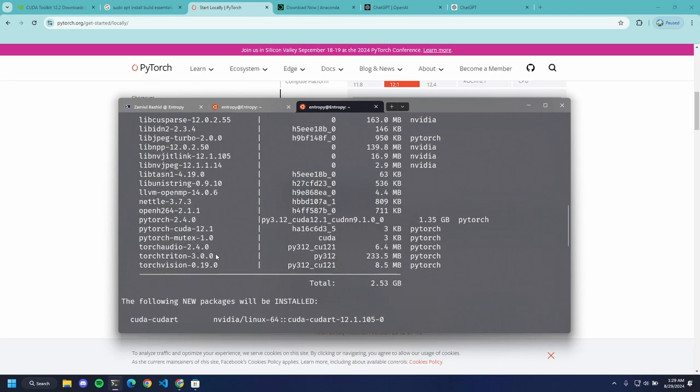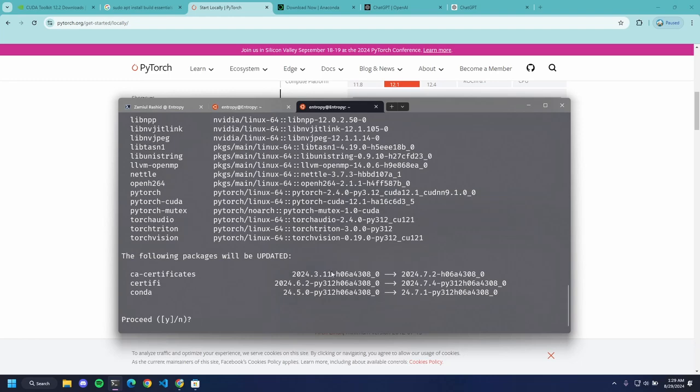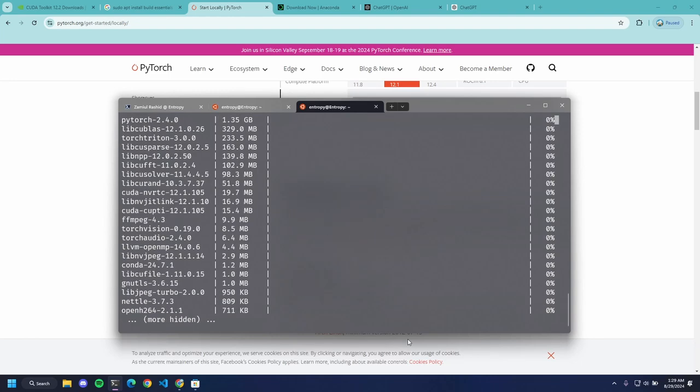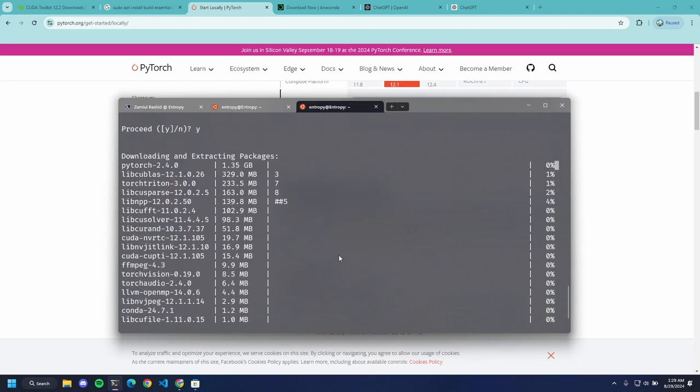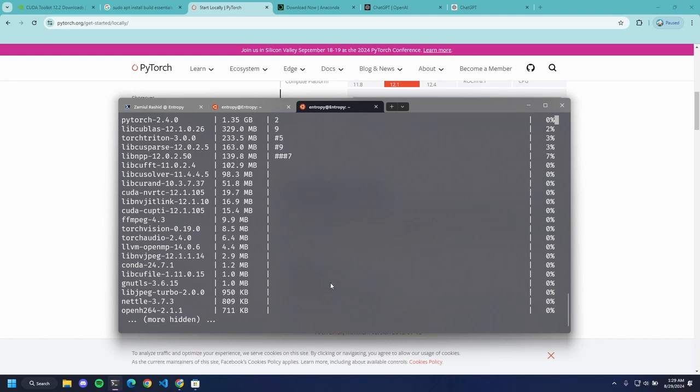It's not listed here, but it should install the cuDNN libraries along with it. It's going to download everything, which is going to take a while. I'm just going to fast forward this part in my edit.